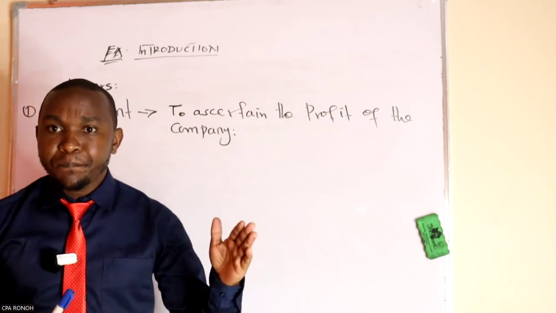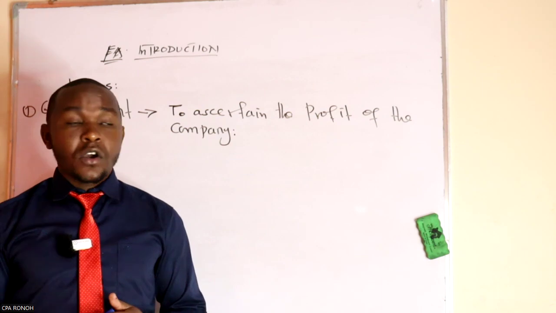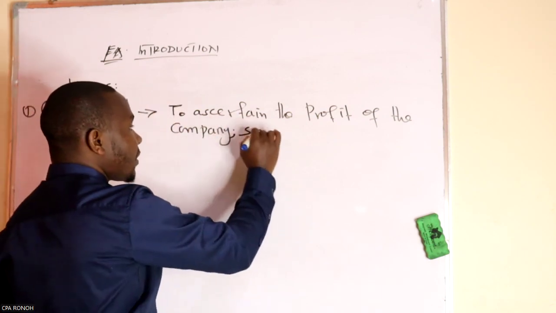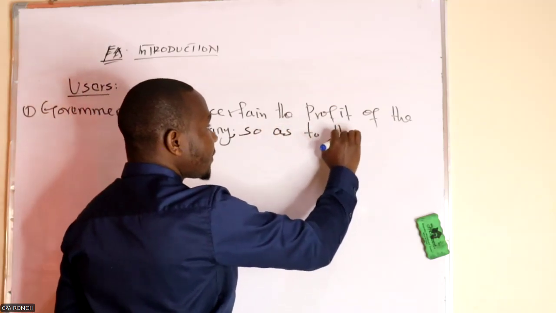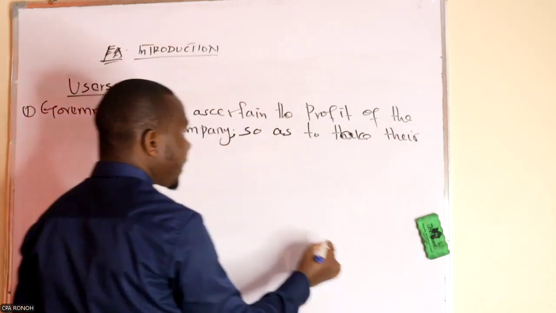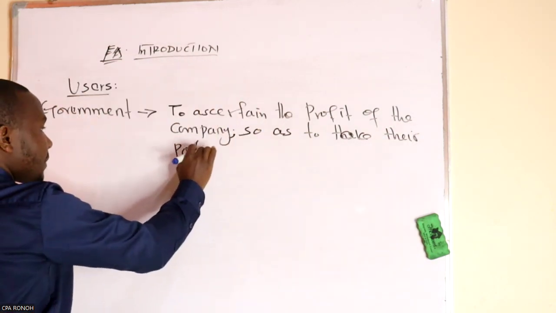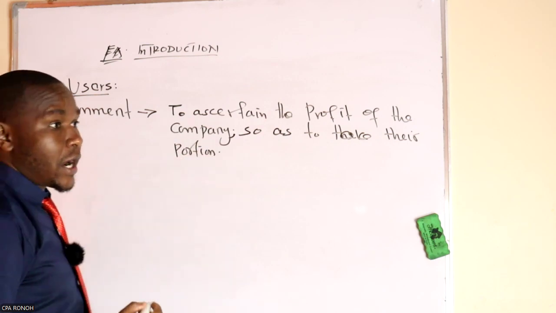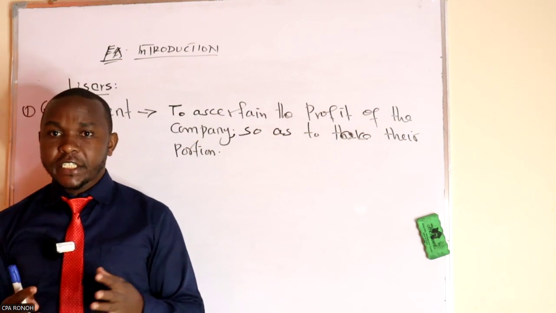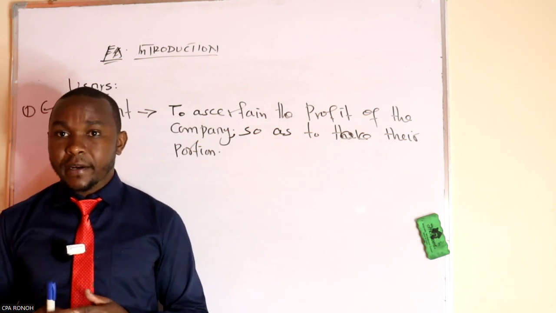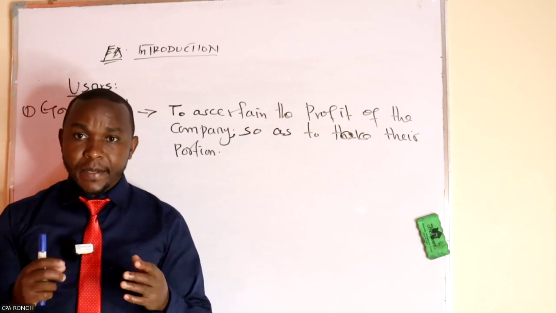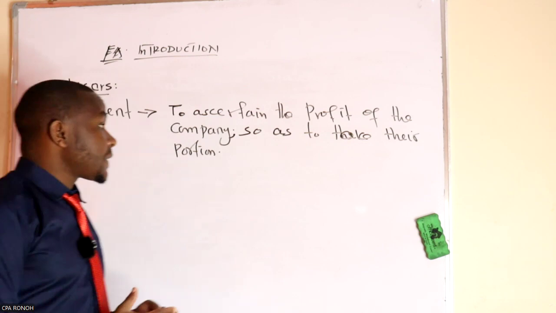They will take their portion, their share. It depends on where you are. All these rates keep on changing depending on the country you are in. For example, when you're in Kenya, you take 30% of the profit.